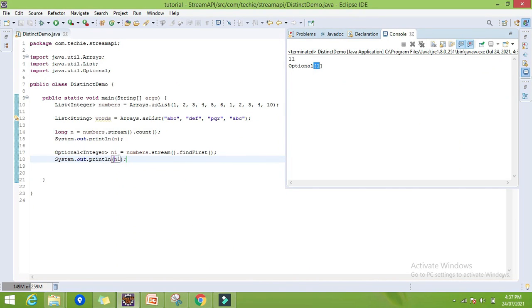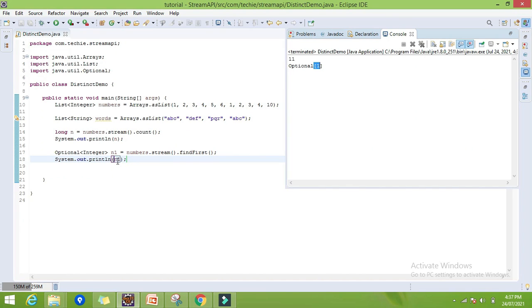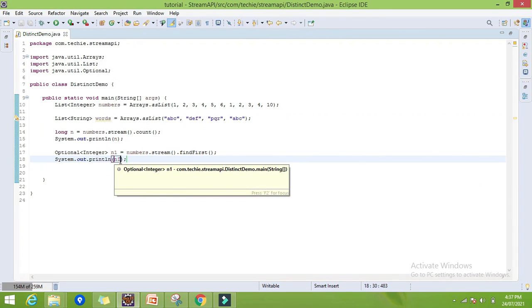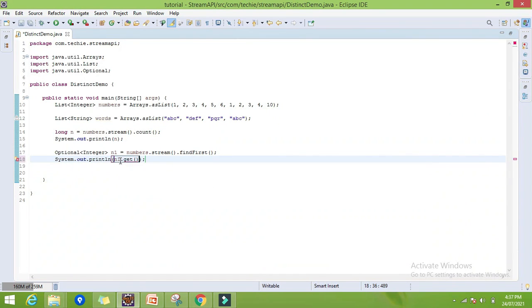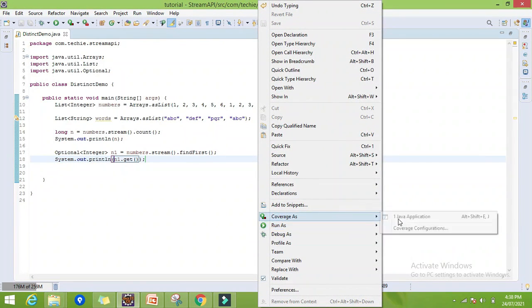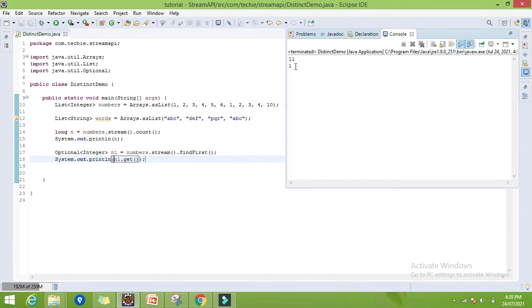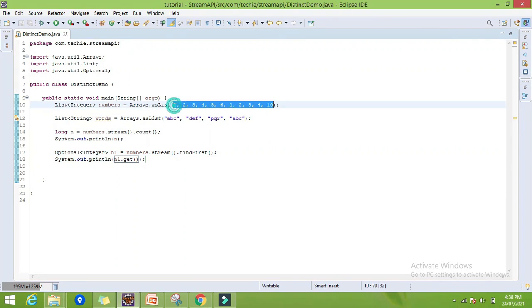This is the Optional element. So to get the value from this, we have the method called get. It will return the value from the Optional. So here we are getting the output as 1. So this is all about findFirst in the stream API.